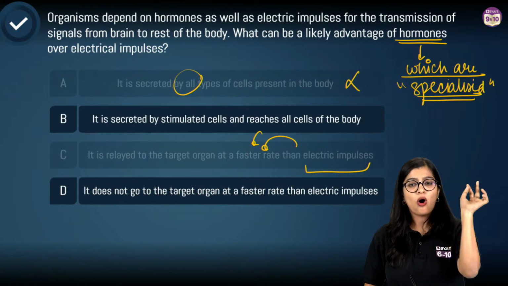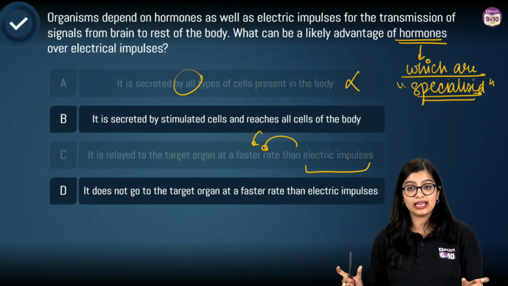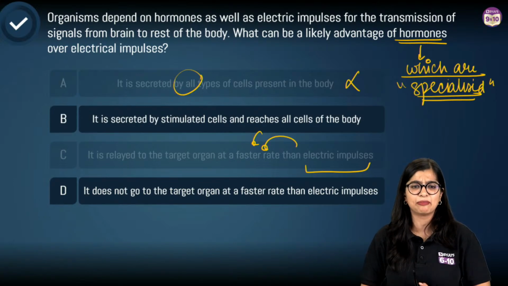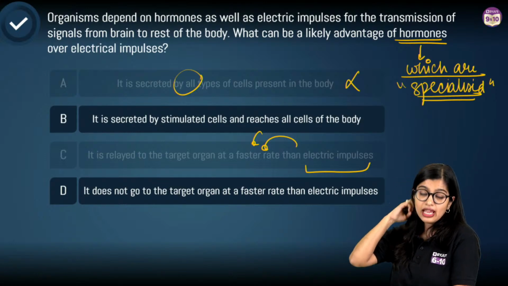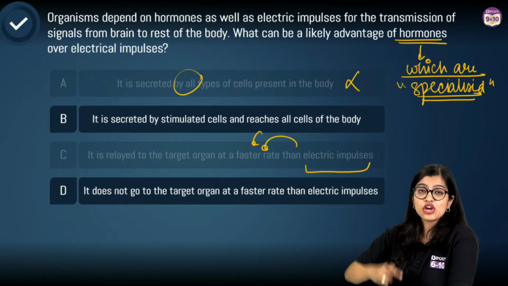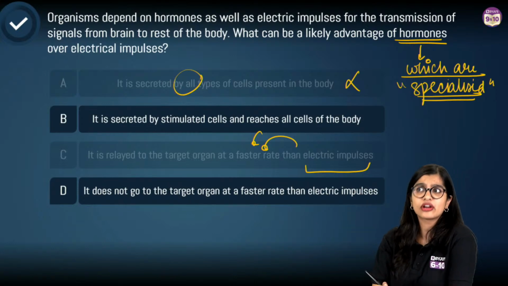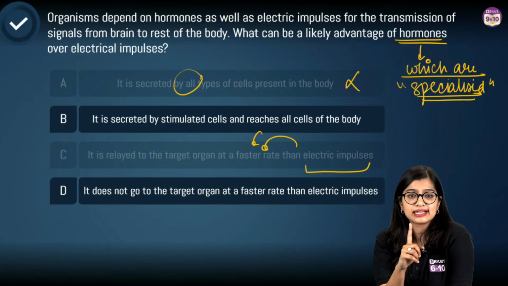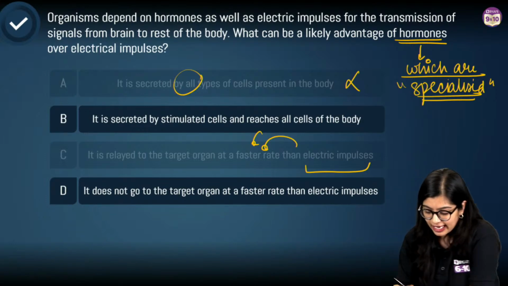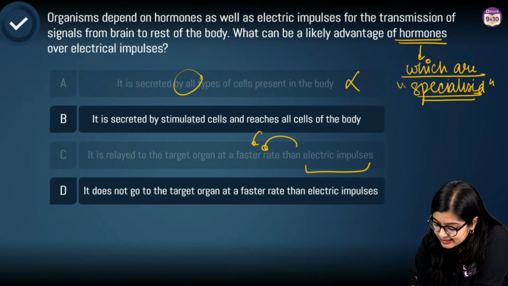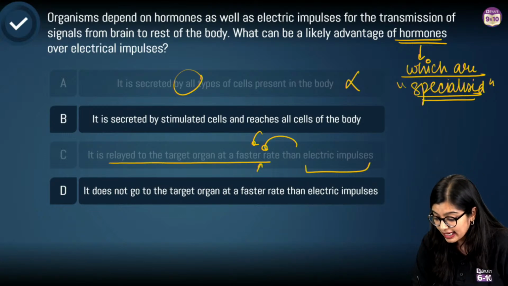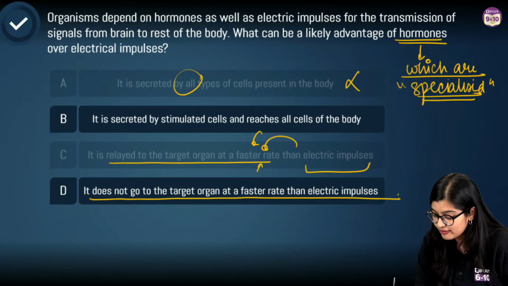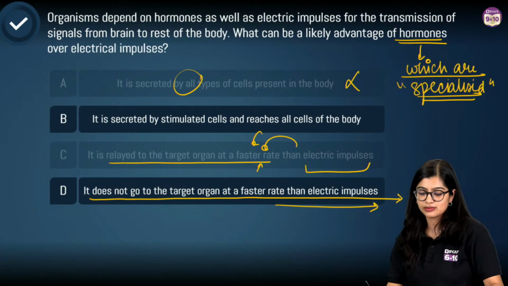Think about it. Always when you need to identify in these kinds of questions, give yourself an example. Is electrical impulse slower, right? How can your hormones be faster than that? Then your hormone would be responsible for regulating your reflex arc, no? Reflex action. Now, it does not. So here it is saying it reaches the target organ faster than the electrical impulse. Now it does not go to the target organ faster than the electrical impulse.